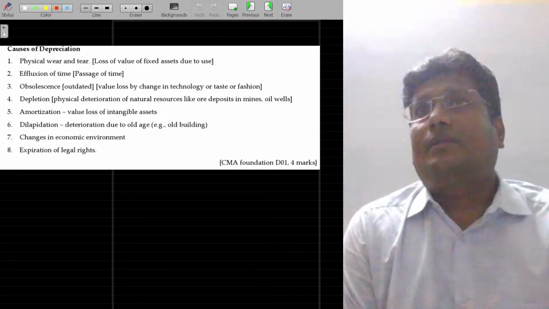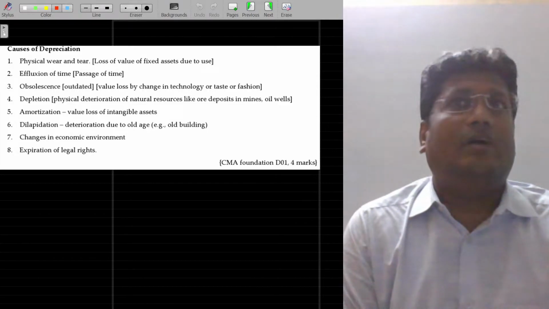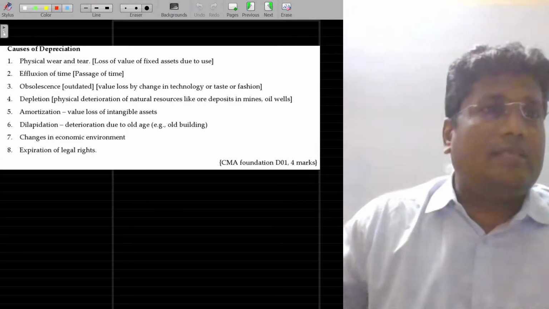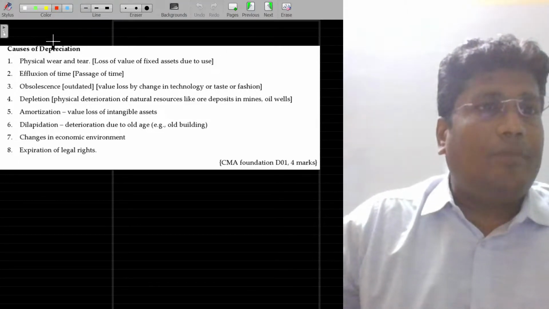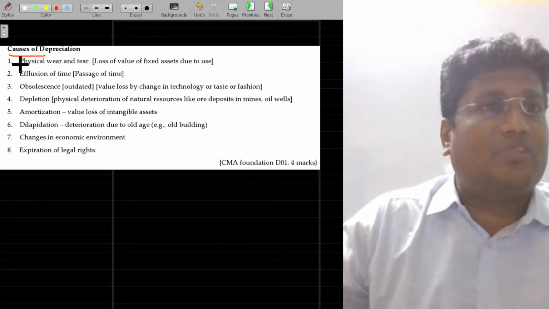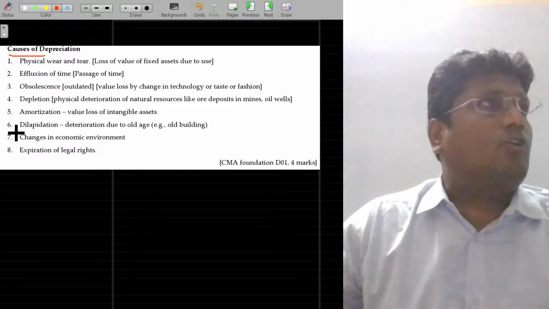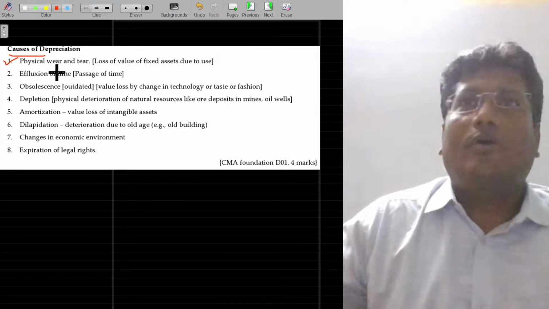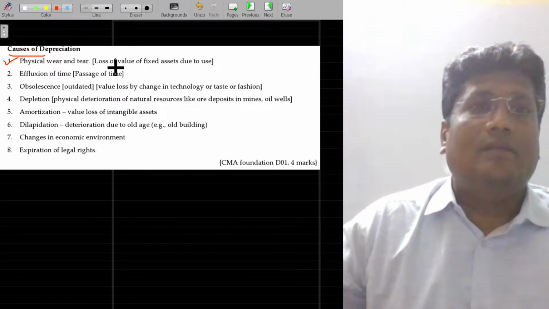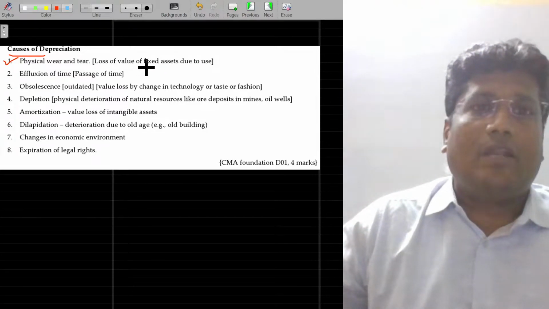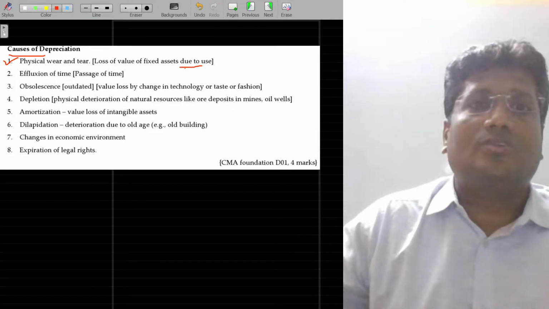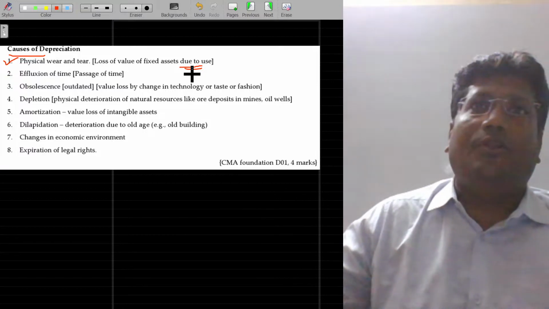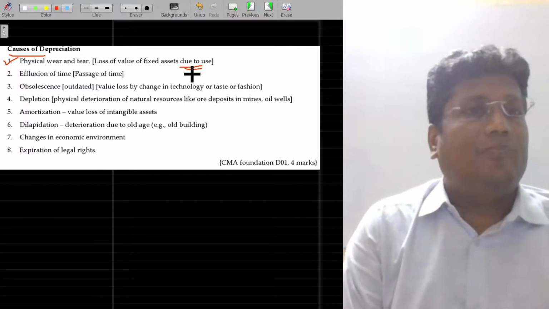And depreciation, as we have already seen, is the loss of value of an asset. Now some of the main reasons are going to be discussed here. Causes of depreciation: some of the main reasons are going to be highlighted. One is physical wear and tear. If you are constantly using an asset, its value will definitely go down. This is due to use.